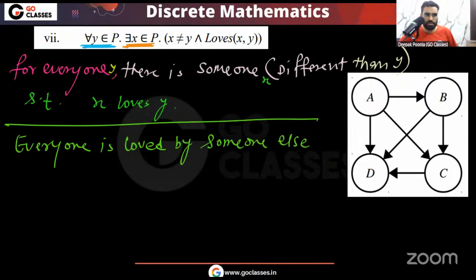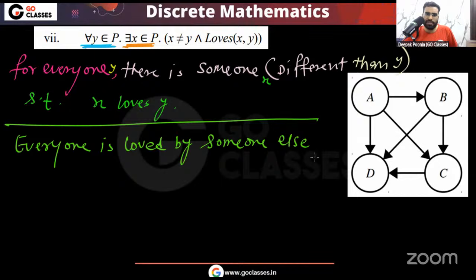Is this statement true or false? This is what this statement is saying, that for every y there is some x such that x and y are different and x loves y. This is the English interpretation of this expression.